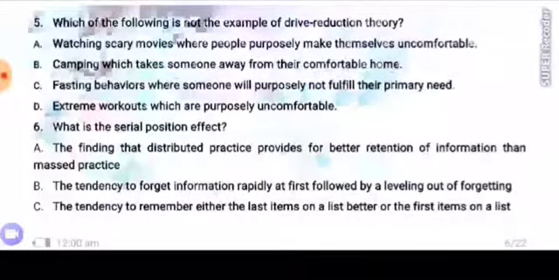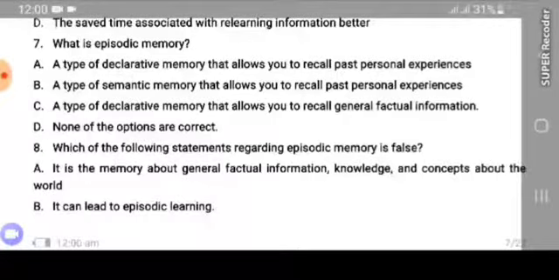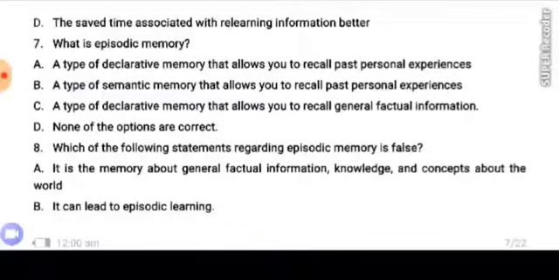Alright, number 6. What is the serial position effect? A. The findings that distributed practice provides for better retention of information than mass practice. B. The tendency to forget information rapidly at first followed by leveling out forgetting. C. The tendency to remember either the last items on a list better or the first items on a list better. D. The saved time associated with relearning information better.